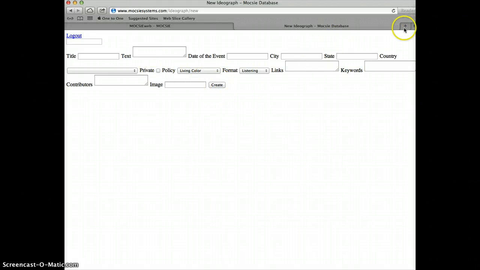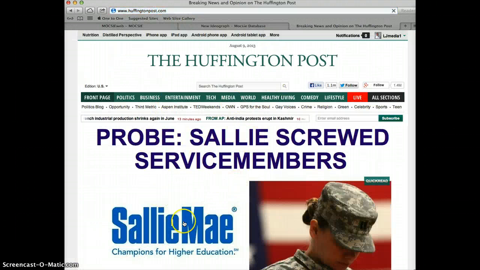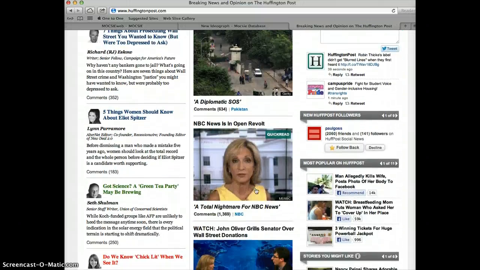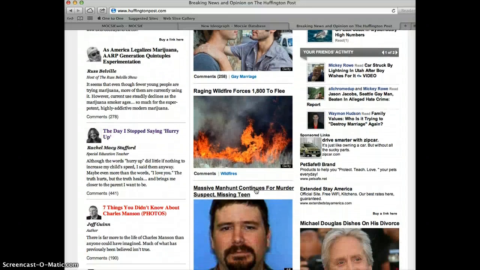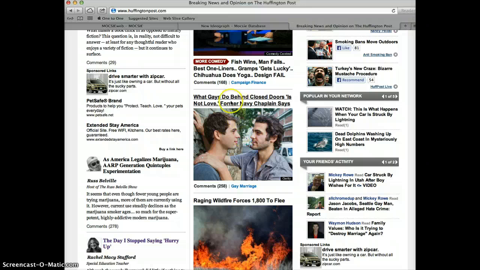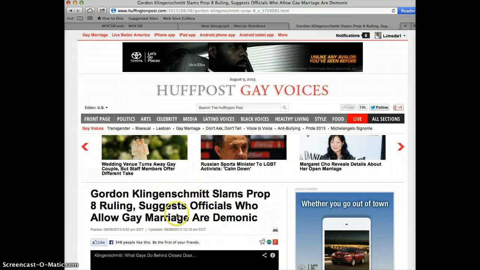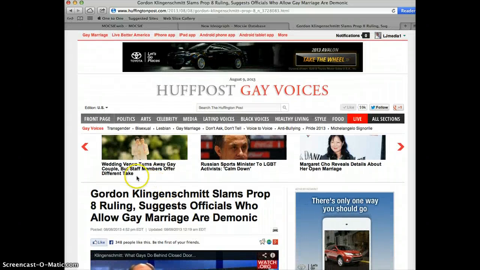So let's do that. Let's go to my favorite website, Huffington Post, and grab an ideograph. Sally Mae, Alec Baldwin, Obama, terror threat. Oh, let's pick this story here. I'm always big on the gay stories. So what gays do behind closed doors. This guy slams the Prop 8 ruling and suggests officials who allow gay marriage are demonic. So let's grab this headline here.